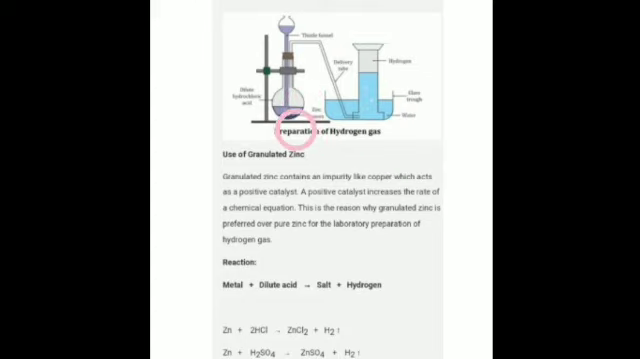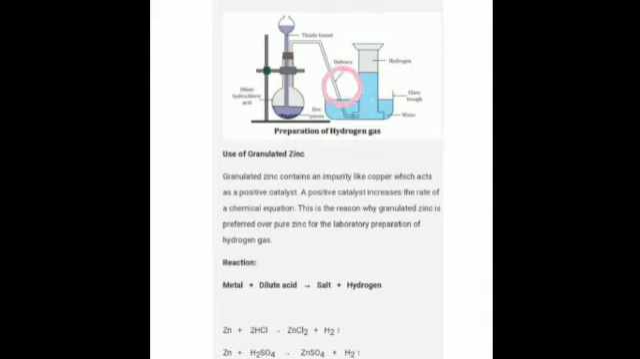Then what happens when the zinc and this sulfuric acid react? A vigorous reaction, a reaction in which you will see that a lot of heat is generated, and you will see bubbles coming out. Effervescence will take place, and bubbles of hydrogen gas are seen rising up from the surface of the zinc granules. So allow the first few bubbles of the gas to escape as they contain air.